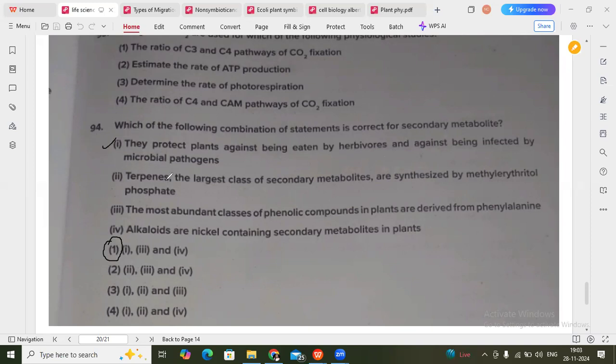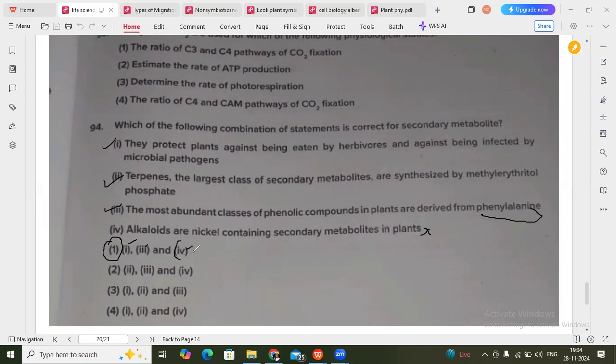Absolutely correct. Terpenes, the largest class of secondary metabolites, are synthesized by the methylerythritol phosphate pathway. This one is also correct. The most abundant classes of phenolic compounds in plants are derived from phenylalanine. Absolutely correct, phenolic compounds are derived from the amino acid phenylalanine. But here the fourth option is there, right? Alkaloids are nickel-containing secondary metabolites in plants. This is wrong. According to this answer key, the first, third, and fourth options are correct.